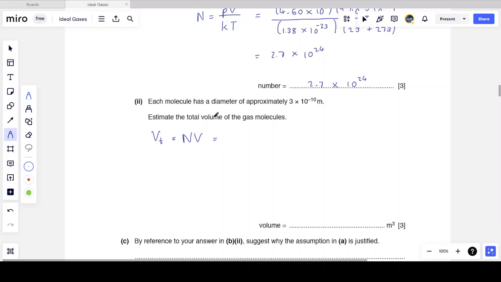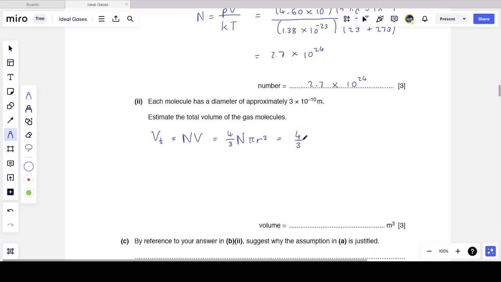I'll just call that V. And so this is 4/3 n pi r cubed. Where did I get this equation from? Because it's n times V, and the volume of a single molecule, since it's a sphere, you have to remember that the volume of a sphere is 4/3 pi r cubed, where r is the radius of the sphere.